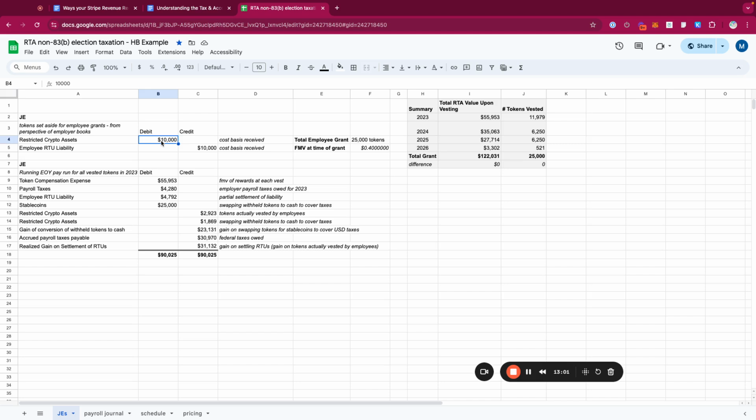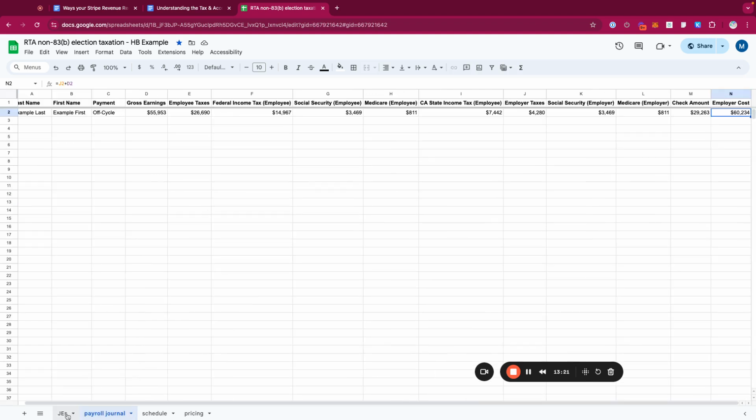This comes up because the employer is likely generating their own token if they're coming out with it themselves. So we need to reflect the fact that the employer has these tokens, but it's also a liability to then give them out to the employee. Now, the second journal entry here relates to the end of year payroll journal.